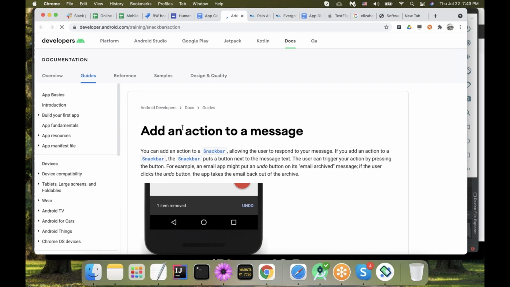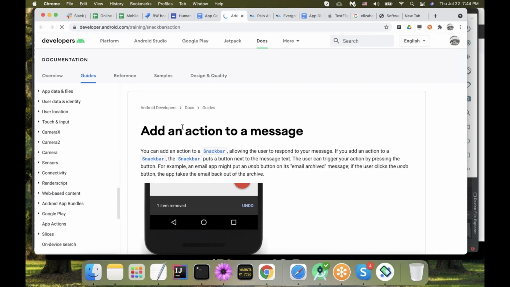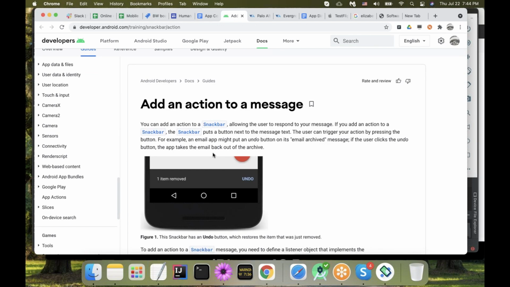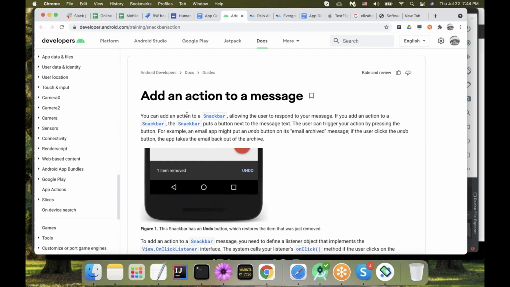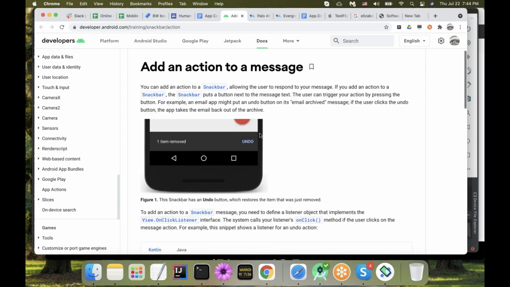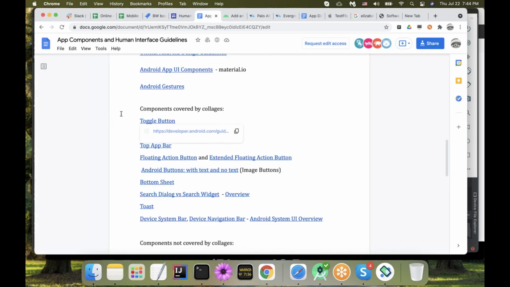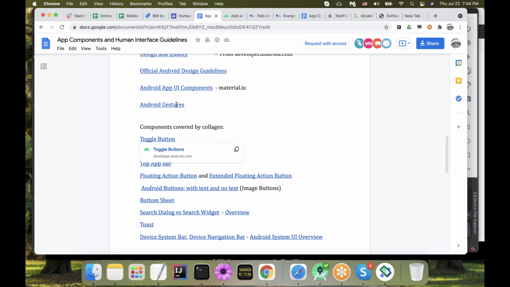Keep in mind this link is for developers, but still we can read and understand. So they say, if you want to add an action to your snack bar, and this is a snack bar, I did not lie, then do this and that. Then also we have some gestures, right? Sometimes we need to zoom in, zoom out. All those names can be found here, like tap, double tap. Whatever actions you would have to make, it would have the appropriate verb. And which one is used in Android, you can find here later.